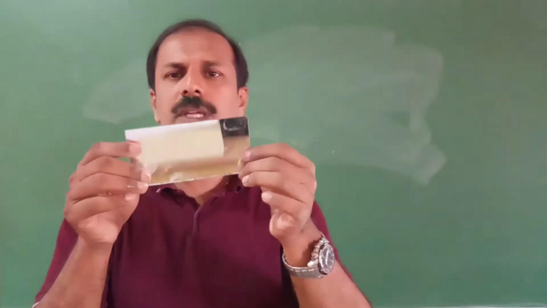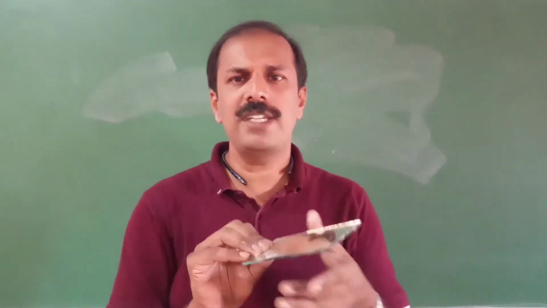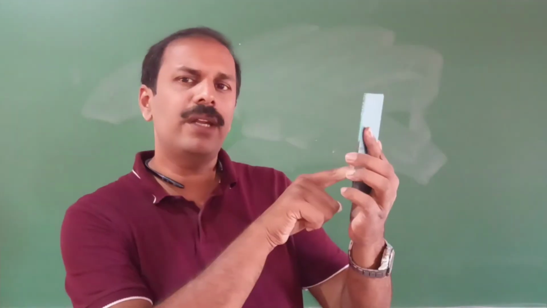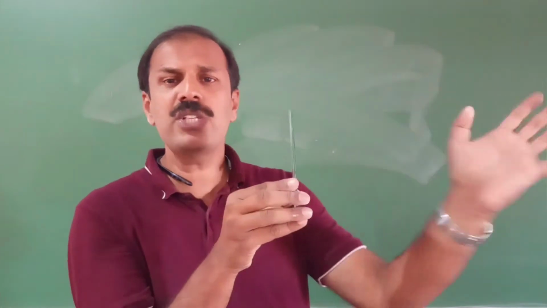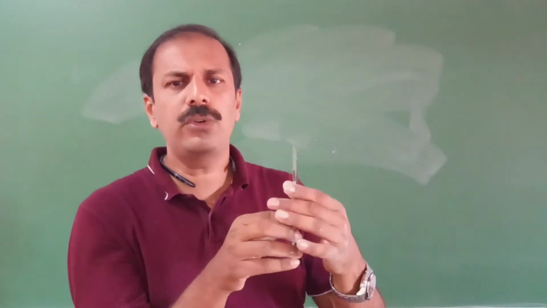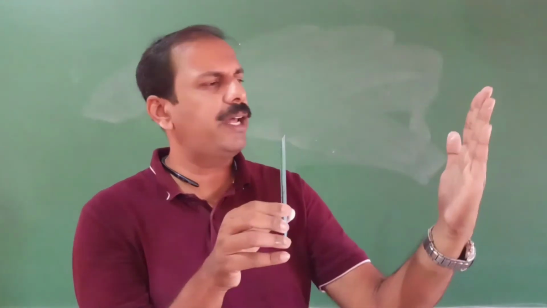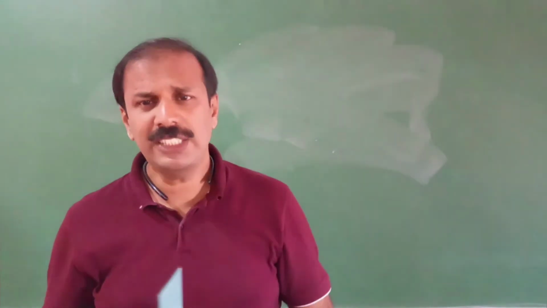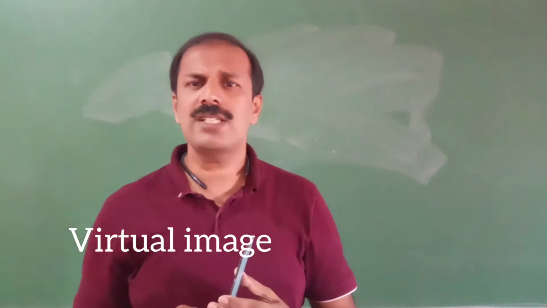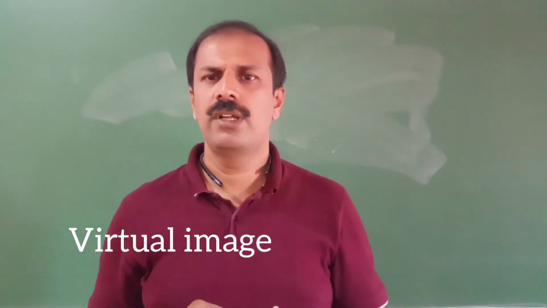When you see the image in a plain mirror, you are seeing your face behind the mirror. Light is not going there. So if you keep a paper here, you cannot get this image on the paper. Such an image is called a virtual image.